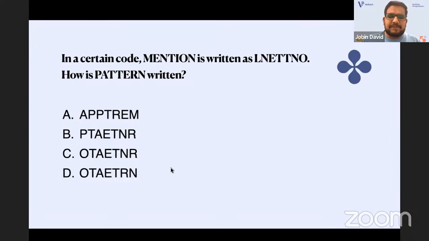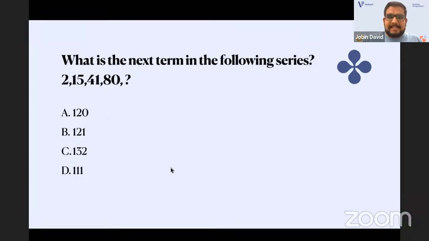I think option Z is the correct answer here. You can check how it works. Next one. It's a number series, from the mathematical reasoning and aptitude portion. 2, 15, 41, 80, and what is the next number? We have done many number series questions. I think I started the YouTube live session with ma'am with the number series. We have done many of the number series questions in the YouTube live session. So we have these things on YouTube, and we will be doing more.